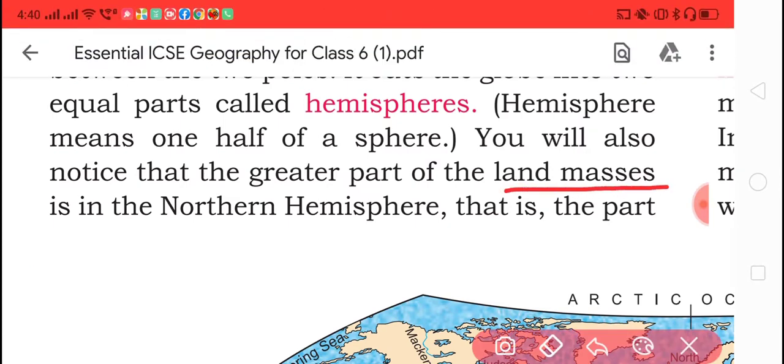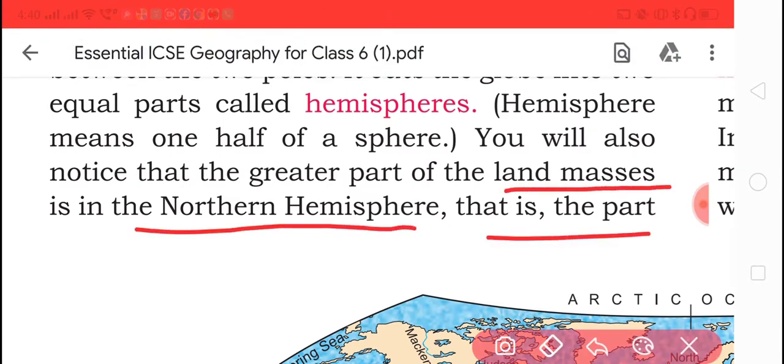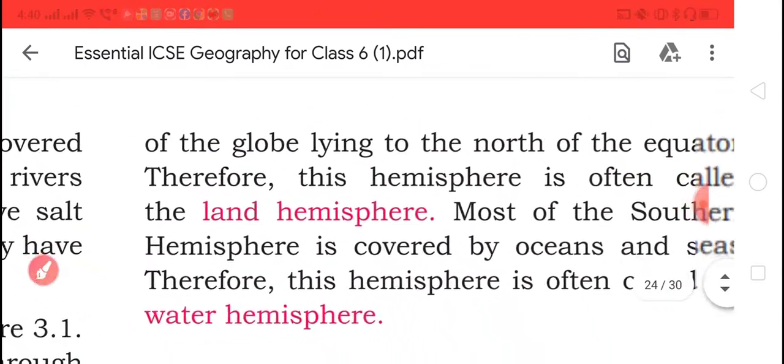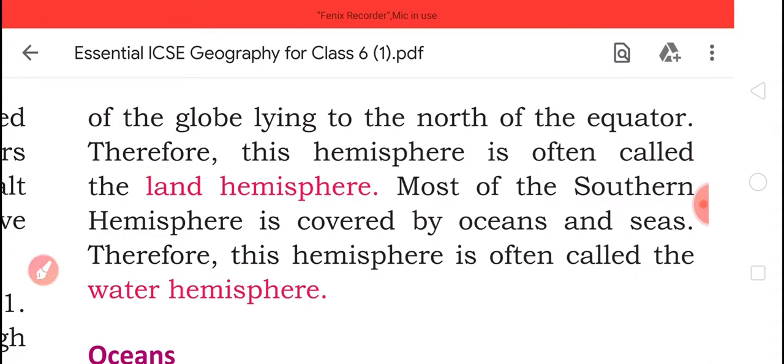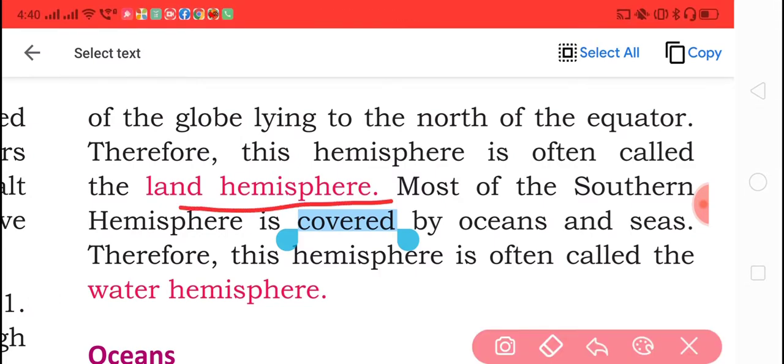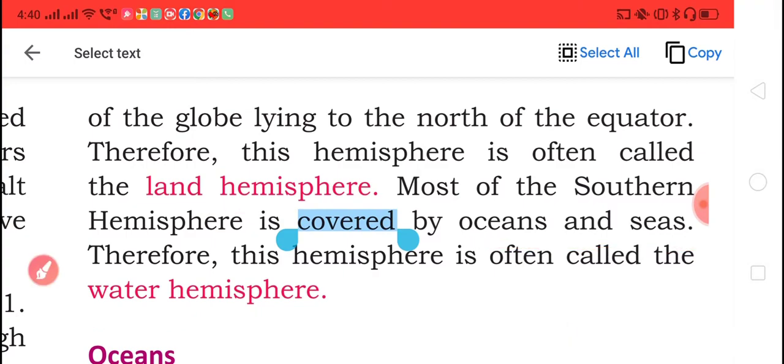That is why this part of the globe lying north of the equator is called the land hemisphere. Most of the southern hemisphere is covered with ocean and sea, so it is called the water hemisphere.